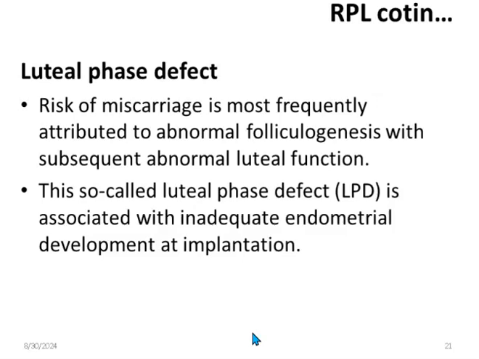Luteal phase defect is also another cause of recurrent pregnancy loss, especially early loss, and it's attributed mostly to abnormalities in folliculogenesis, which lead to subsequent abnormal luteal function, and there is dyssynchronization of the endometrium with the corpus luteum. For example, the endometrium may lag 2 days behind the expected cycle age.